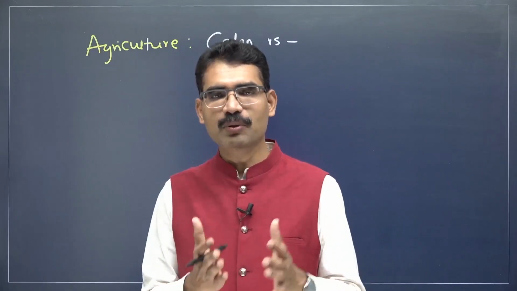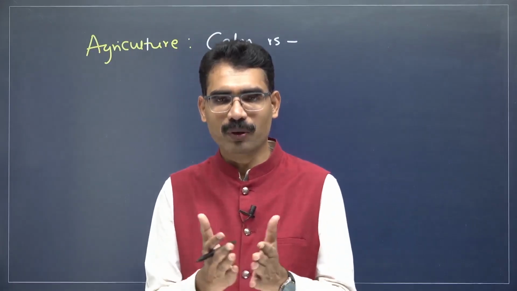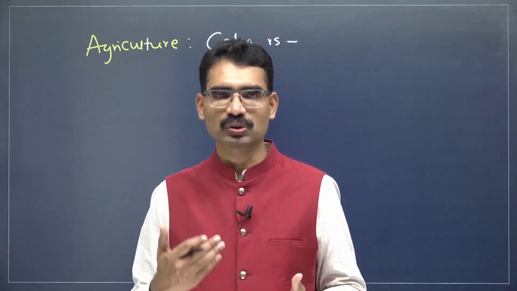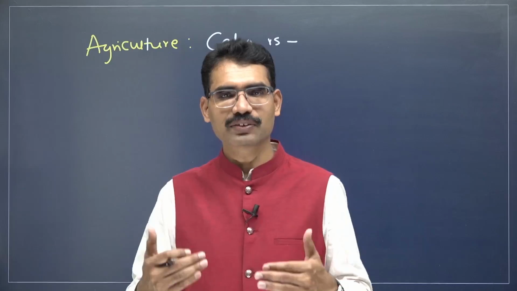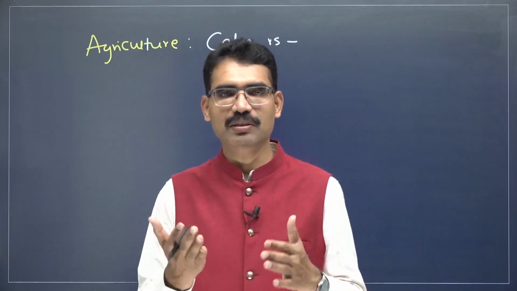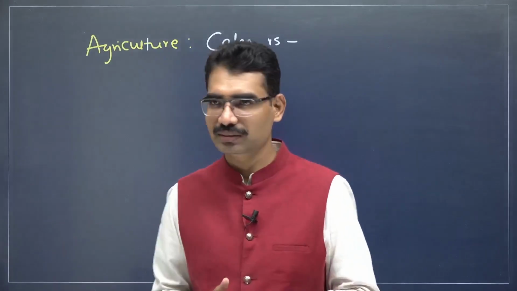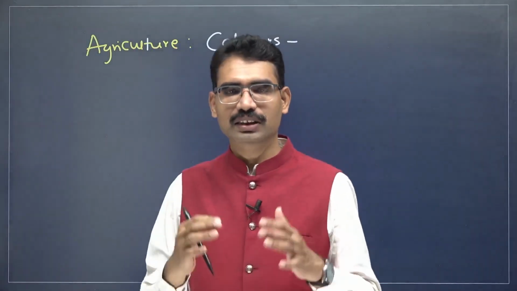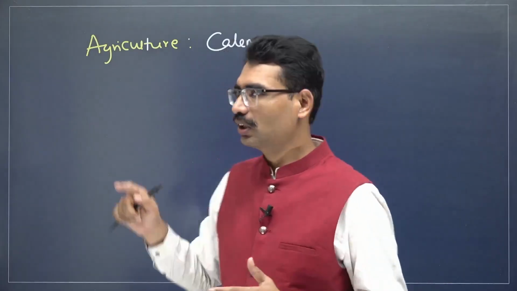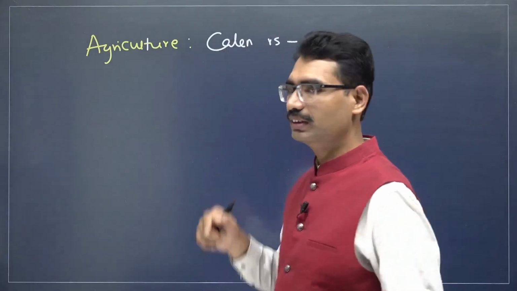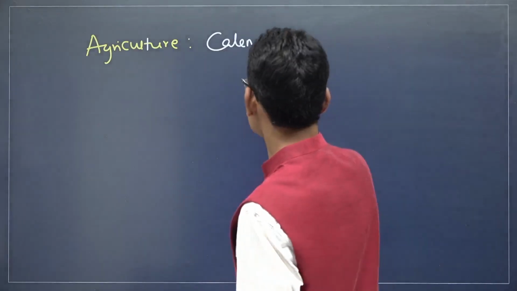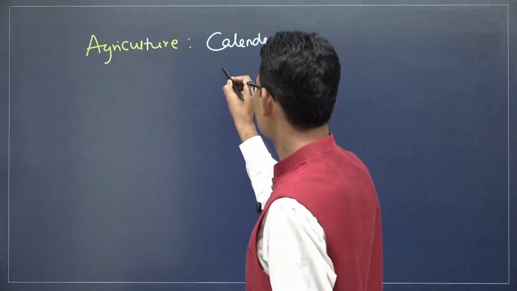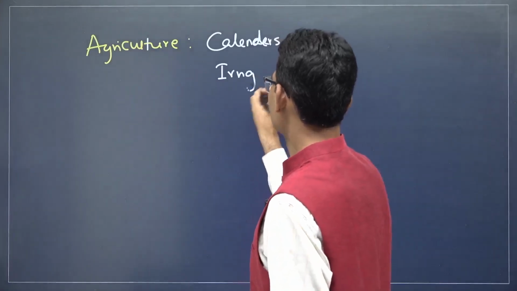But we could not read the Indus Valley script. That's why we don't have proper written records. But without having knowledge about monsoon and its seasons, it's very difficult to have such productive agricultural practices. Mahajanapada time period is known for developed agricultural practices. Without having this agricultural calendar, they cannot do these things. Calendars, agriculture calendars. Next one, what about irrigation?